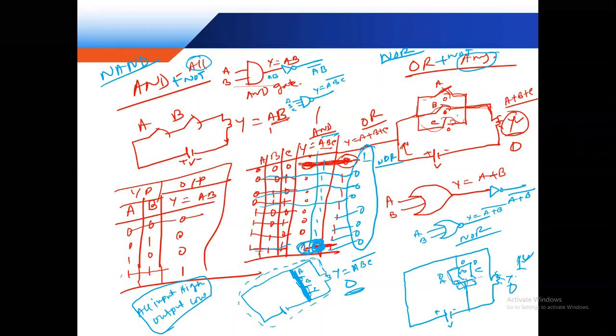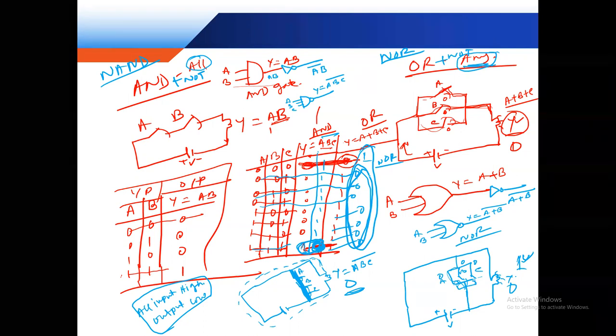So our point: for the OR gate, any input high, output high. For the NOR gate, any input high, output low. Clear? So our 4 points. AND gate logic: all inputs high, output high.